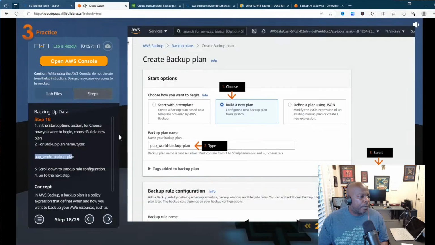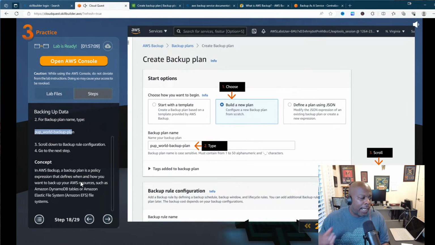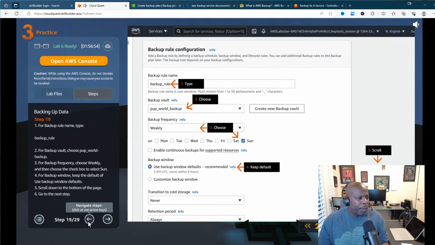Now the concept behind this: in AWS, a backup plan is a policy expression that defines when and how you want to back up your AWS resources, such as Amazon DynamoDB tables or Amazon Elastic File System, right? Let me go back and make sure I didn't miss anything. I didn't. All right, cool.